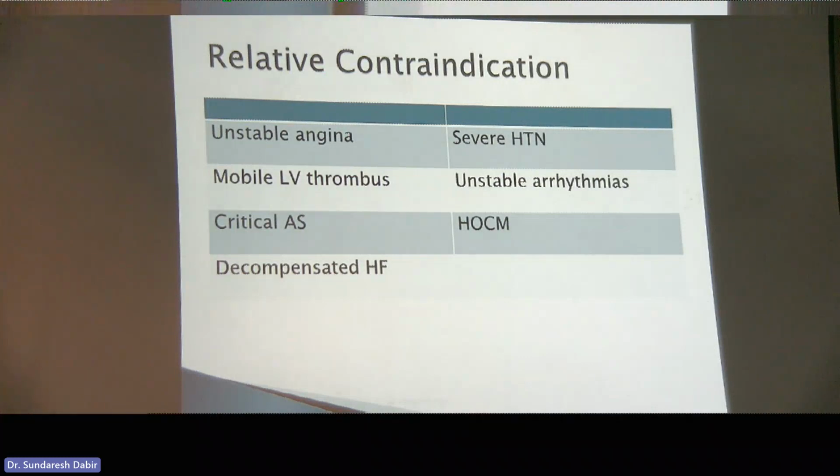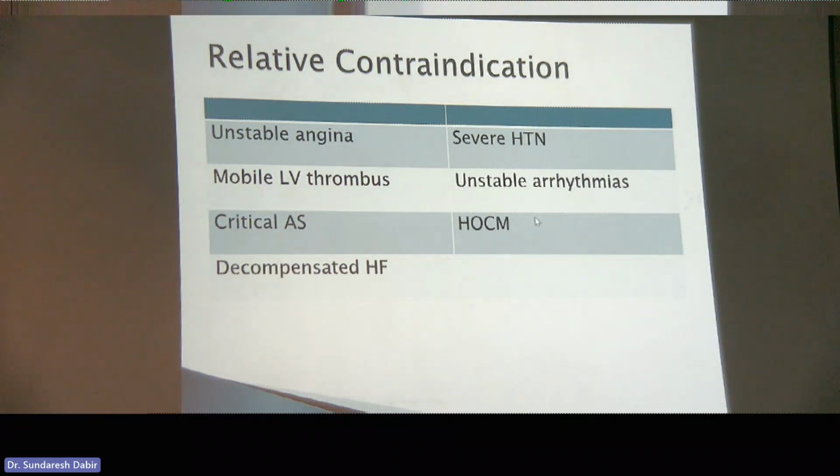Patients with LV thrombus, so as Satish sir showed in the last talk, don't submit them to stress echo. Patients with unstable arrhythmias, and here I'm not talking about AFib or flutter, I'm talking about ventricular arrhythmias or even frequent PVCs, which can make it difficult to image these patients. Patients with critical aortic stenosis, although we do sometimes do stress echo in patients with low flow, low output, or low EF type of aortic stenosis.